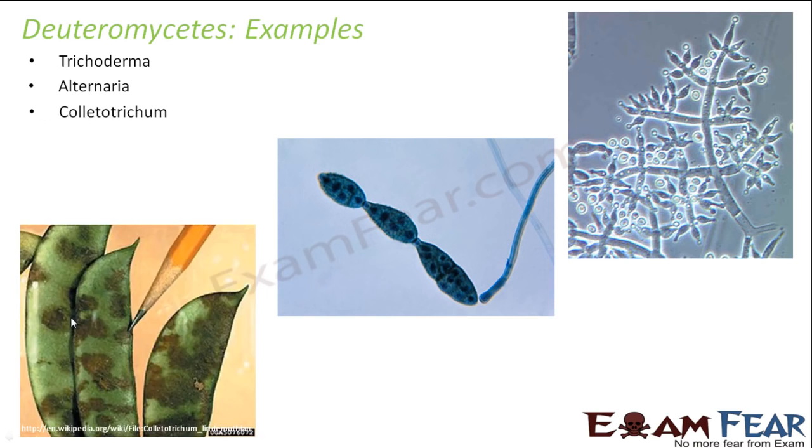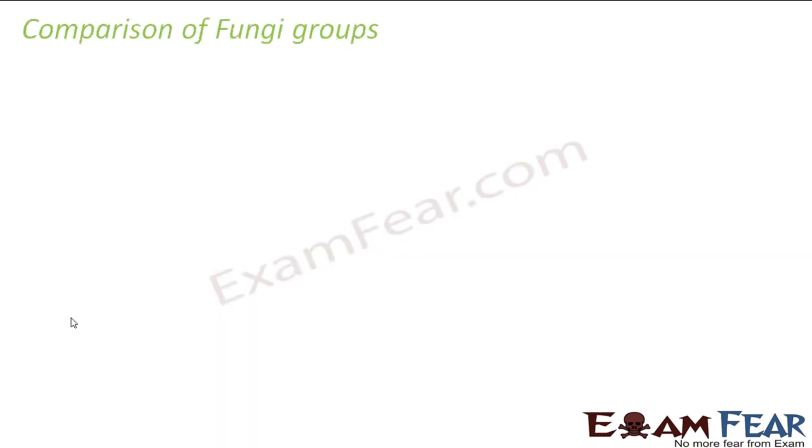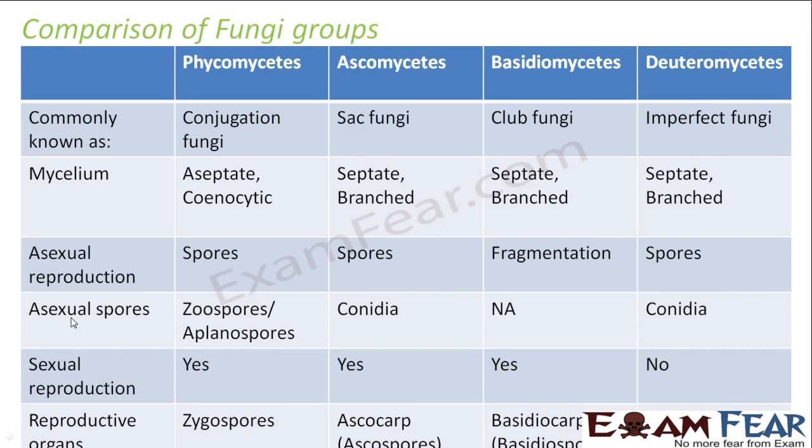If you look at this Colletotrichum, you would find it similar to what you can observe in the plants. So these are some of the examples of Deuteromycetes. With this, I think I discussed all the 4 categories of fungi. So let us have a quick comparison of the fungi groups which we talked about just now.